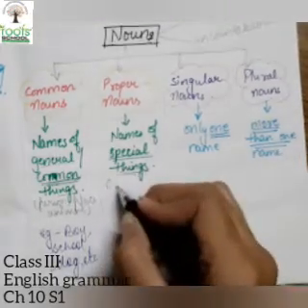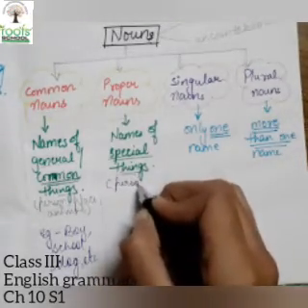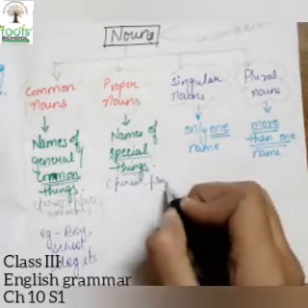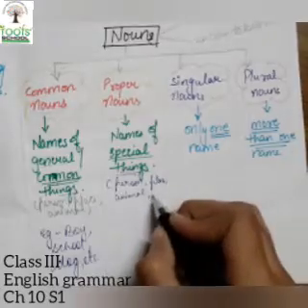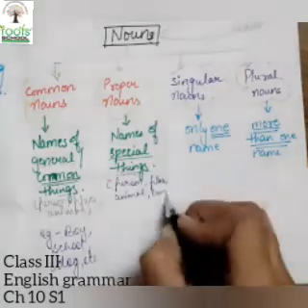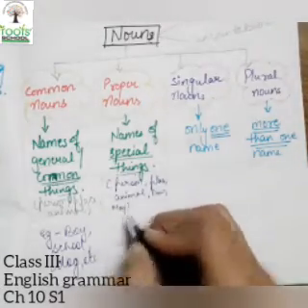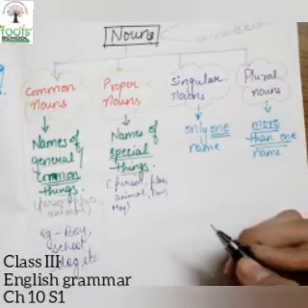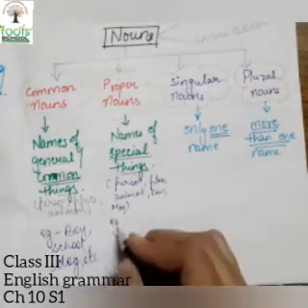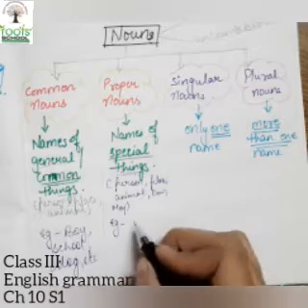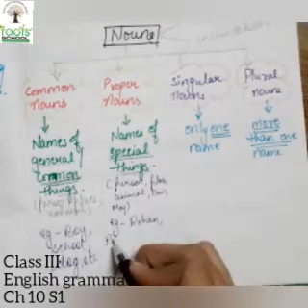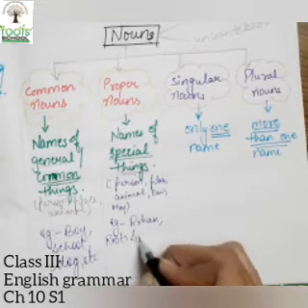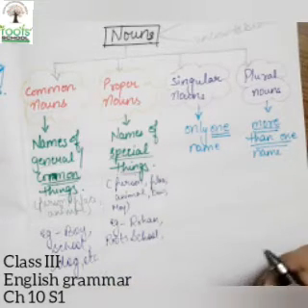In this you can write down again person, place, animal or any days of week, months of year. For example, if I have written boy over here, I can write down Rohan. School, we can write the name of the school, for example, Roots school.